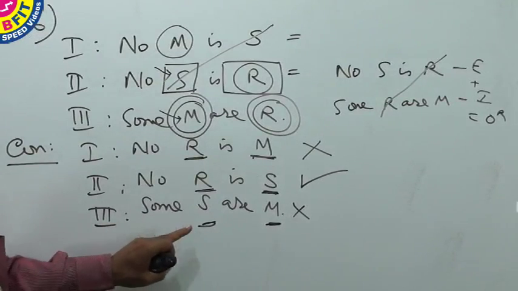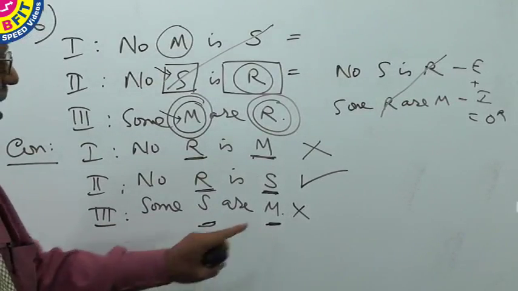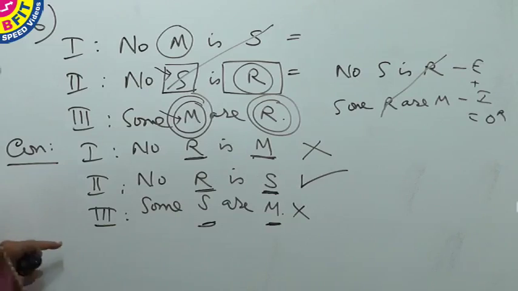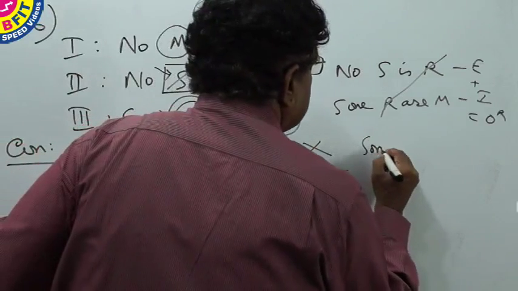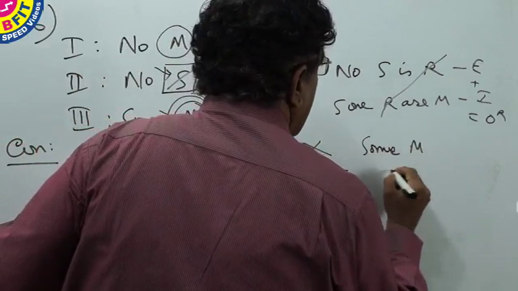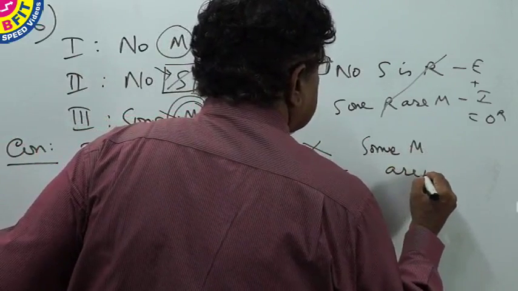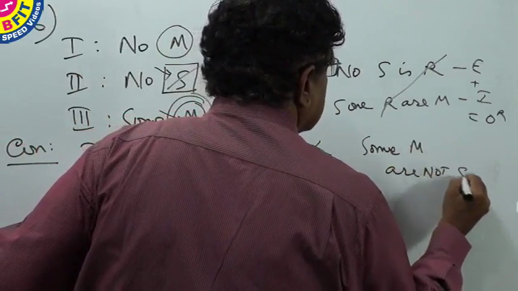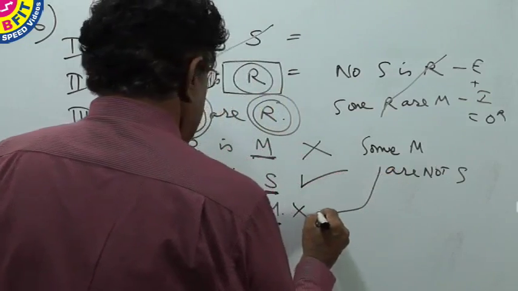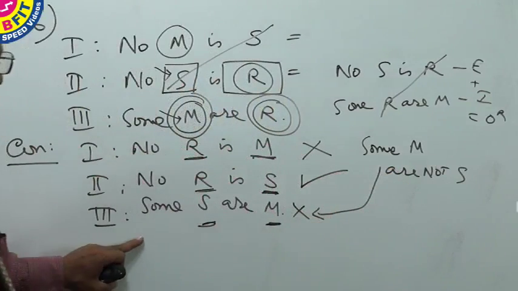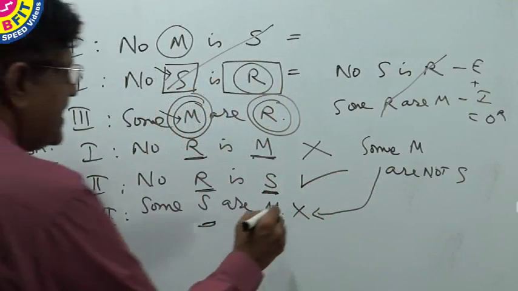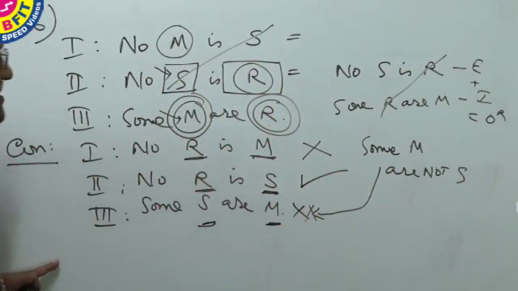From that we cannot derive some S are M. Here we are deriving some M are not S. From this we cannot derive the third conclusion, some S are M. So mediate inference also is wrong. Therefore, the only valid conclusion we can draw is conclusion 2.